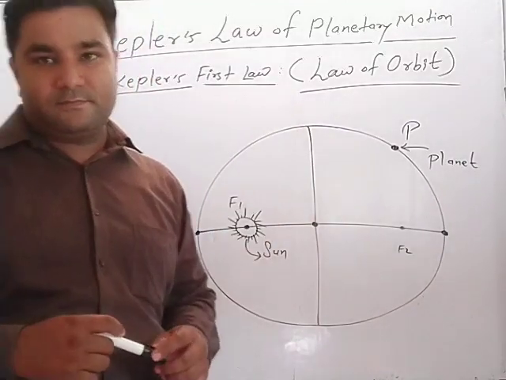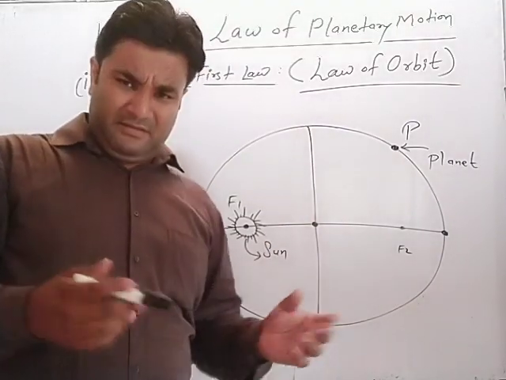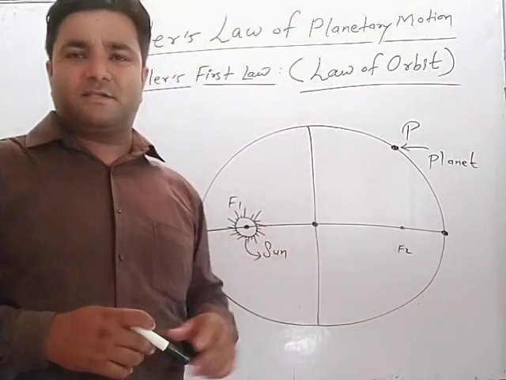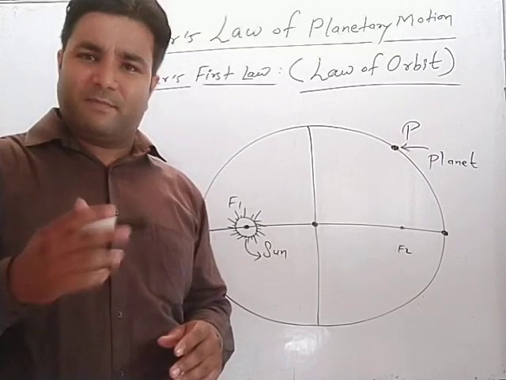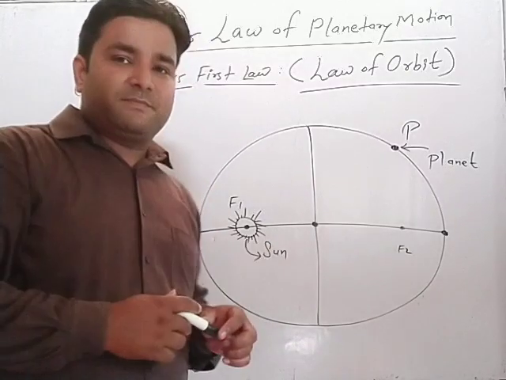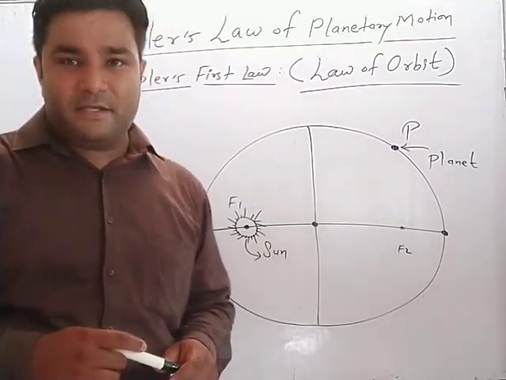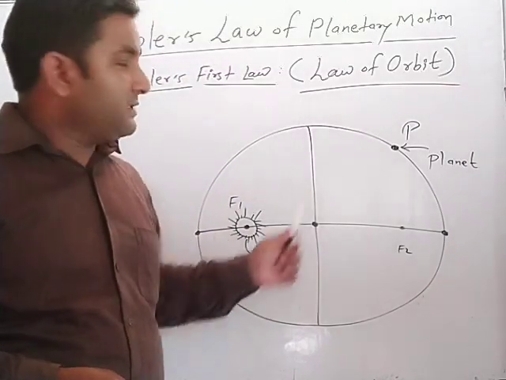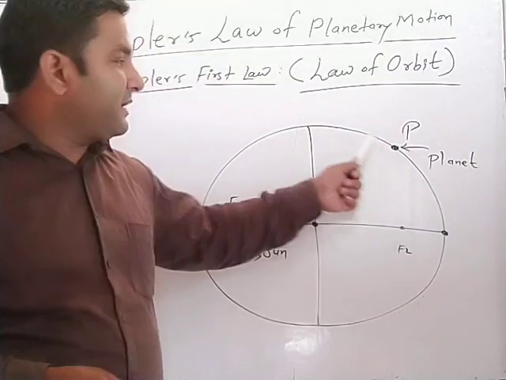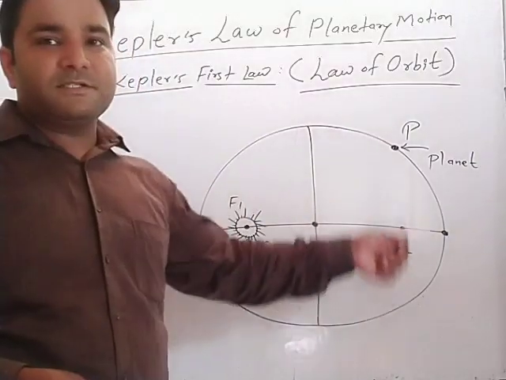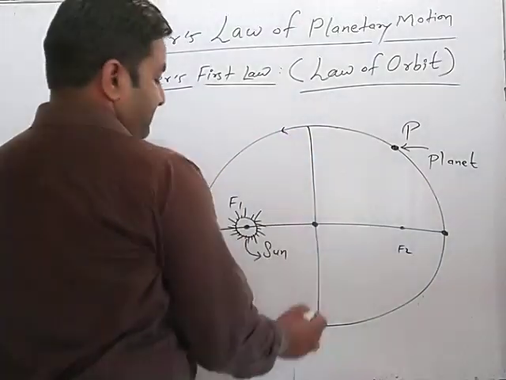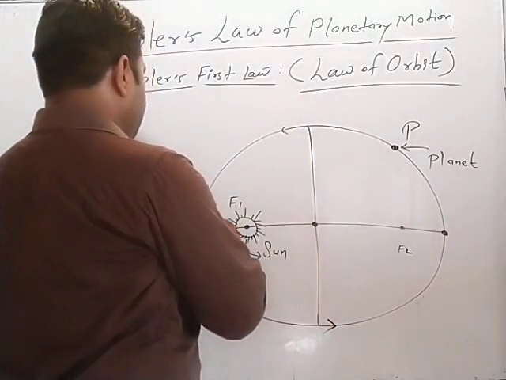Every planet, here only one planet is used to define this concept, but every planet follows the same concept. Every planet revolves around the sun, this is the sun and this is the planet, in an elliptical orbit.